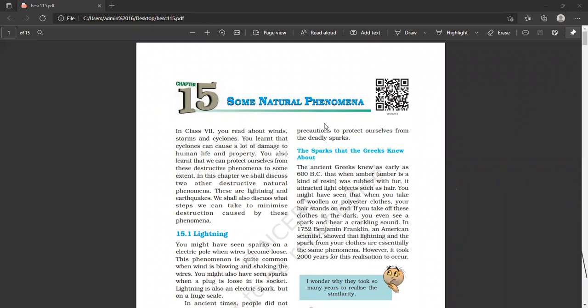You might have gone through the newspaper, due to the lightning some people died there, and due to the lightning some animals died there. So sometimes this lightning is also very deadly, but we need not be afraid of this lightning. We just have to take some precautions to protect ourselves during the lightning process.